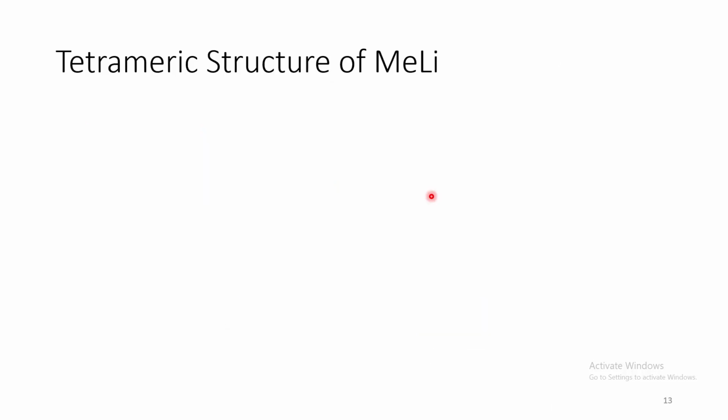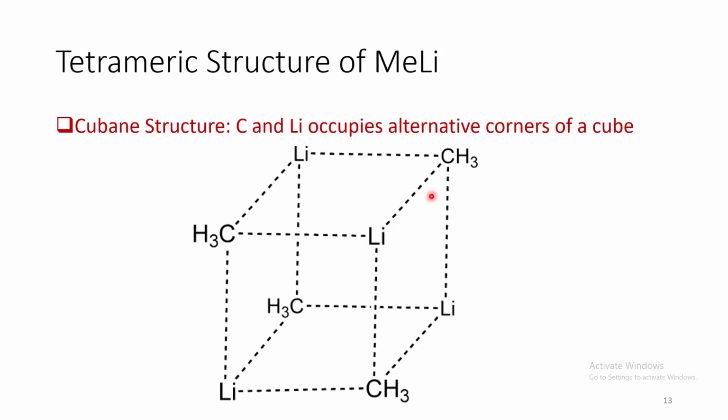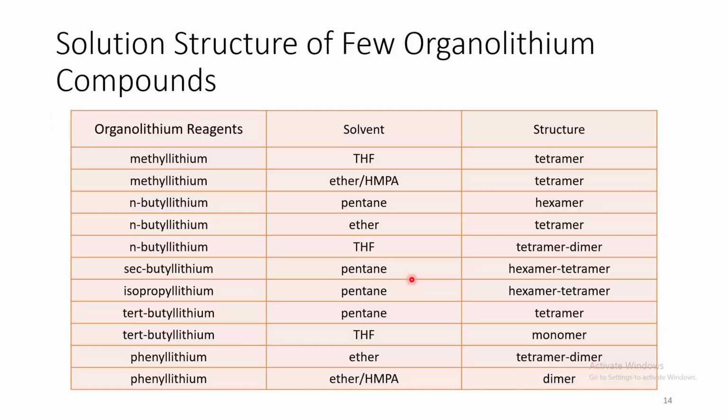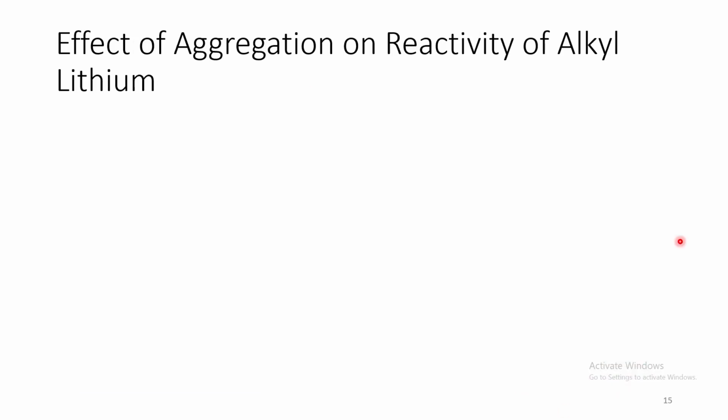Now, the tetrameric structure of methyl lithium can be described in some other way also. This is called a cubane structure, where these methyl groups and these lithium atoms are occupying alternate corners of a cube. These are the solution structures of organolithium compounds in various solvents, and if you see, most of them are having oligomeric structure.